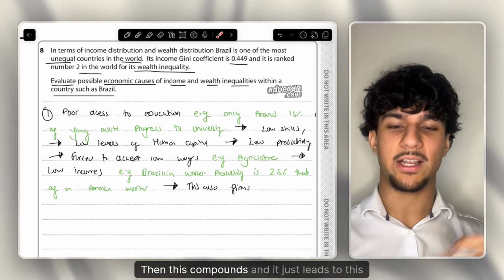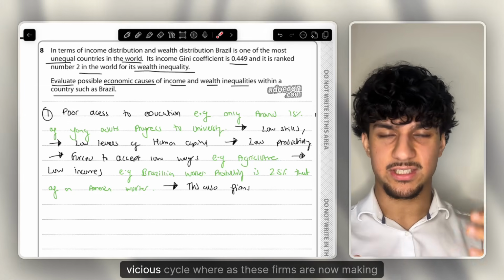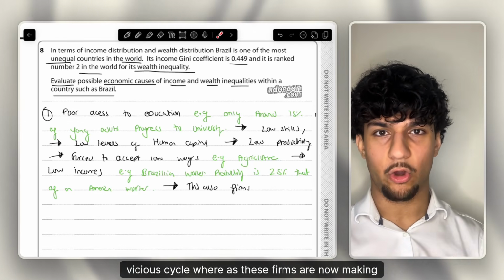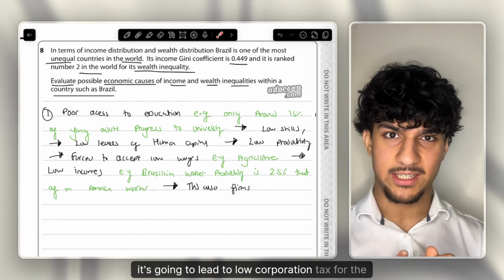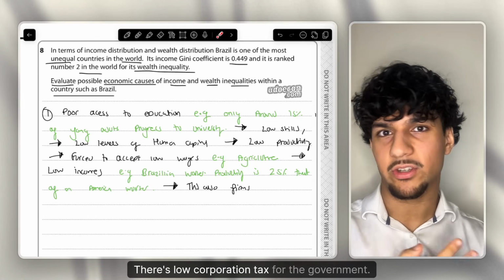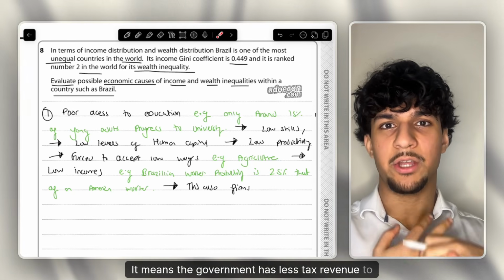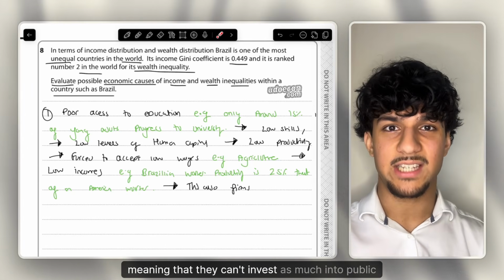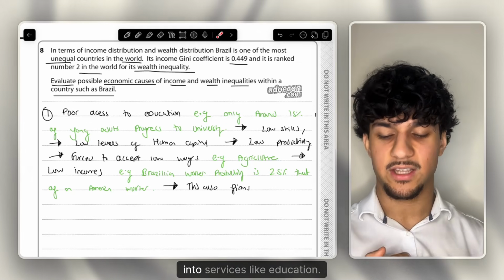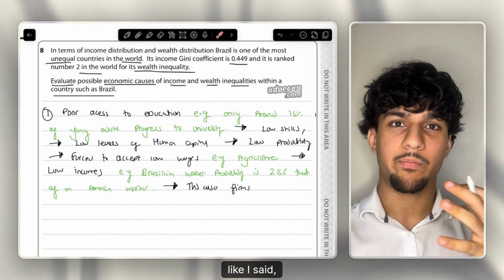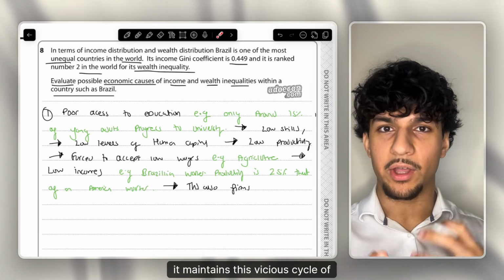Then this compounds and it just leads to this vicious cycle where, as these firms are now making low profits, it's going to lead to low corporation tax for the government. If there's low corporation tax for the government, it means the government has less tax revenue to spend, meaning that they can't invest as much into public services, into services like education. Thus, like I said, it maintains this vicious cycle of inequality.